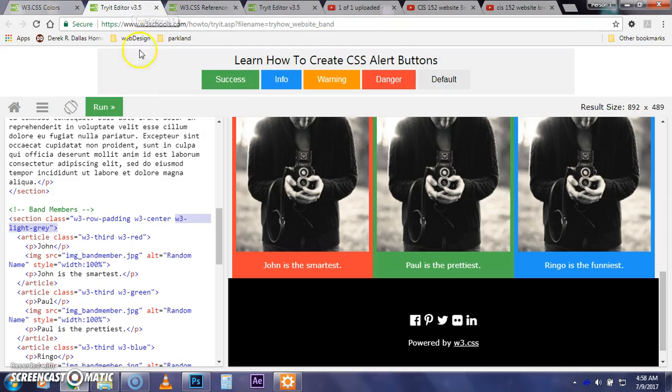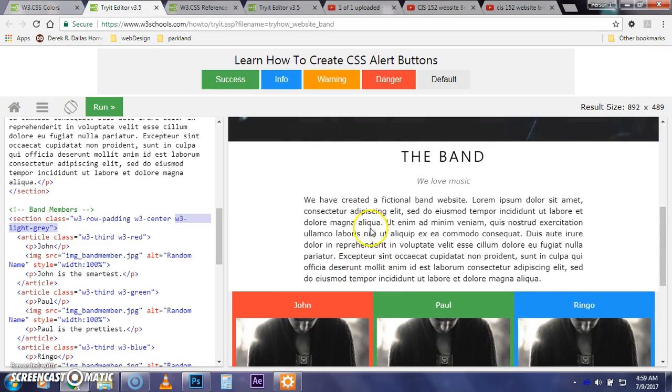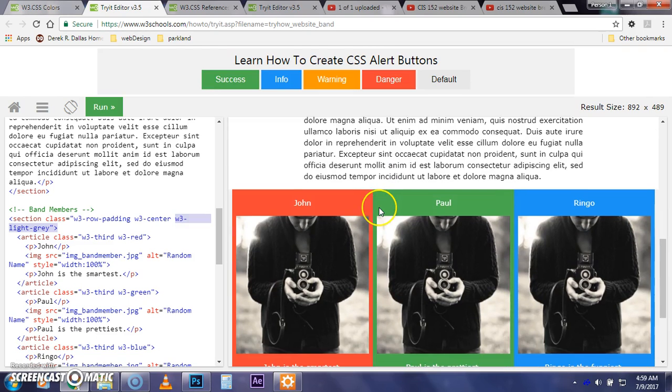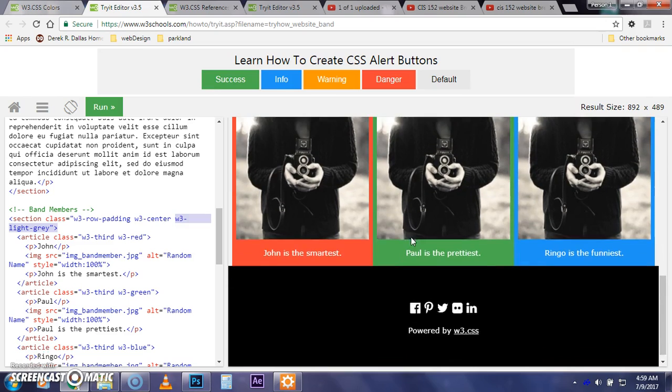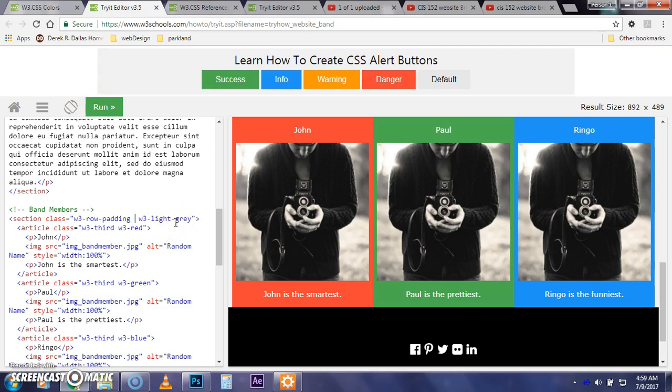Oops. So this is kind of where we're at right now. We're looking at these different elements. And one of the things that I think is important is to experiment with just removing these elements and seeing what changes can be made as you do that. So if we were to take out parts of this W3 center, remove it.